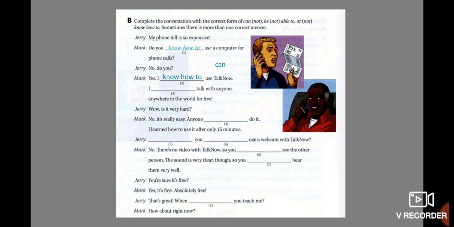Okay, we have different possibilities here. For example, we can say, yes, I know how to use Talk Now. Yes, I can use Talk Now. Or maybe, yes, I am able to use Talk Now. We have 3 possibilities. That means we can use 3 models in that part. Then, I am able to talk with anyone, anywhere in the world for free. This one is the first option. And the second option could be, I can talk with anyone, anywhere in the world for free.